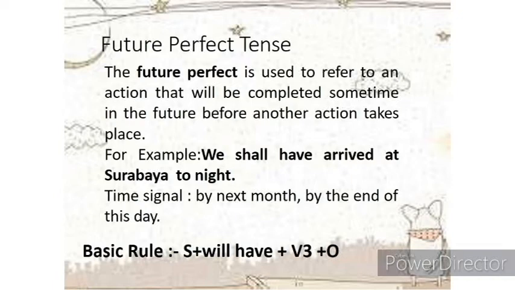Okay, future perfect tense वो tense होता है जो एक action को बताता है ख़त्म होने से पहले, मतलब that will be completed sometime in the future before another action takes place.